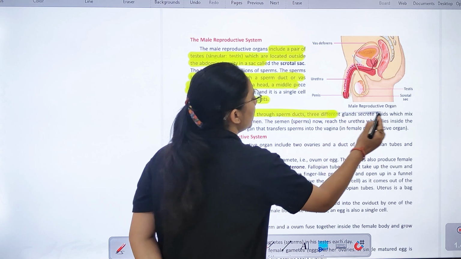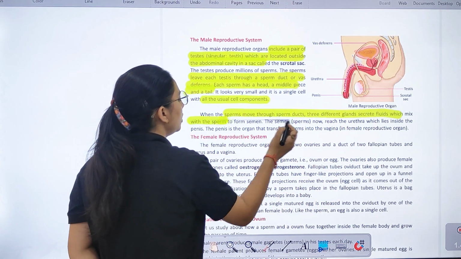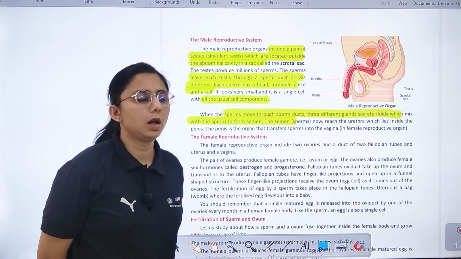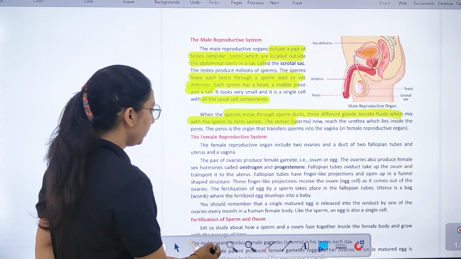When sperm moves through the sperm duct, the different glands secrete fluid, जो sperm के साथ क्या होता है? Mix होता है. क्या form करता है? Semen form करता है. Right? So now we can say what is the female reproductive system.